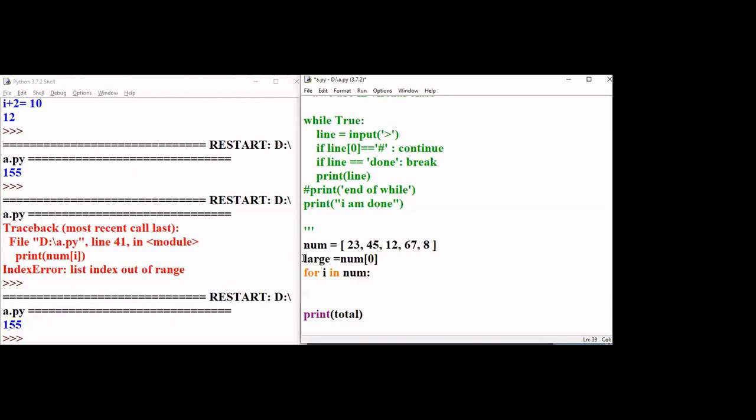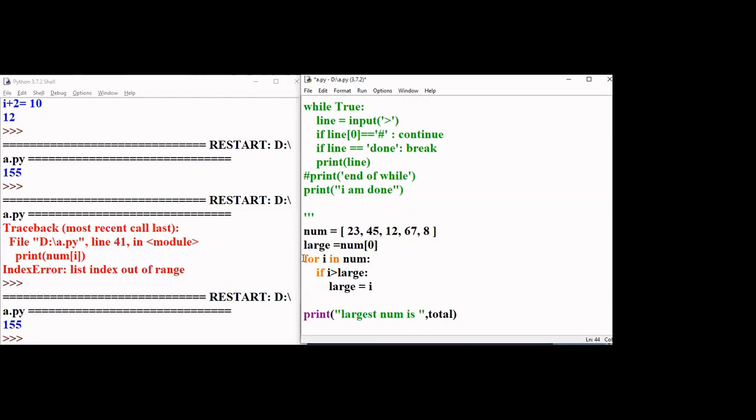And later I will write if i greater than large, then large is equal to i. In which variable is the largest number stored? In large. Yes. So hope this should work. Let us see how it does.